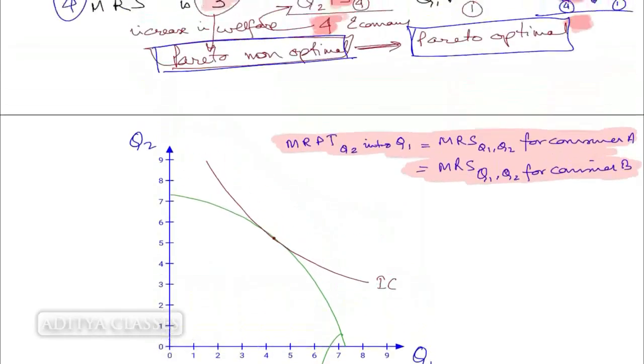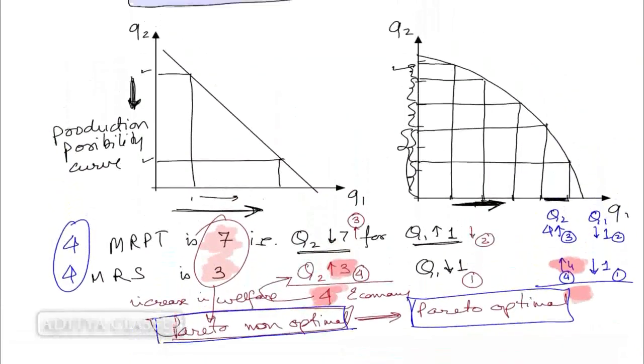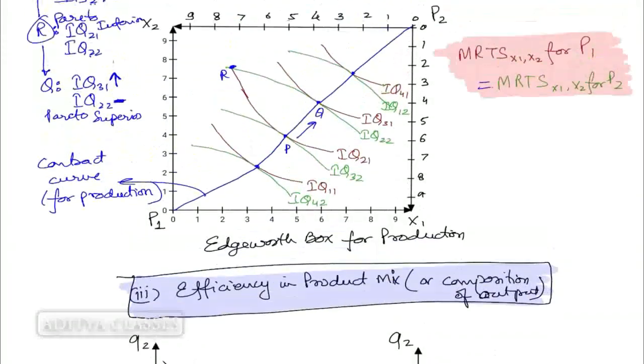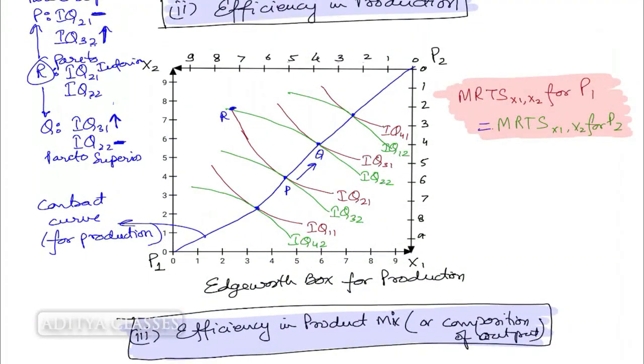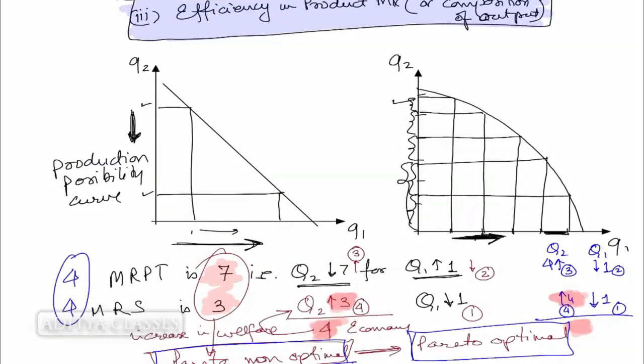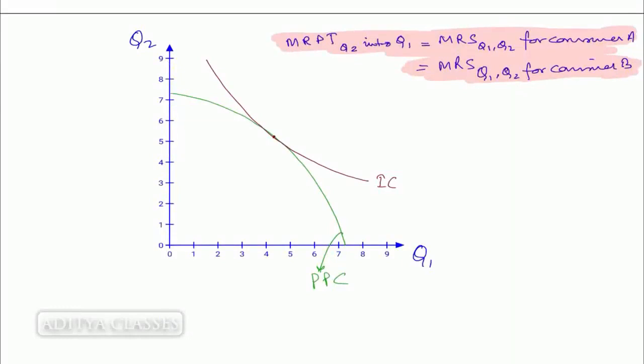And remember one thing, we are taking these concepts in a way so that we could understand what is happening. We are not so much concerned about the conditions, because these conditions will definitely follow. But if I could understand what is happening in this graph, what is this IQ 41, IQ 12, what is this IQ 31, what is this IQ 22, how is P better than Q, how is Q better than P, how are P and Q better than R? If we could understand these, then definitely we could go in for derivations also. So this was it for Pareto optimality.